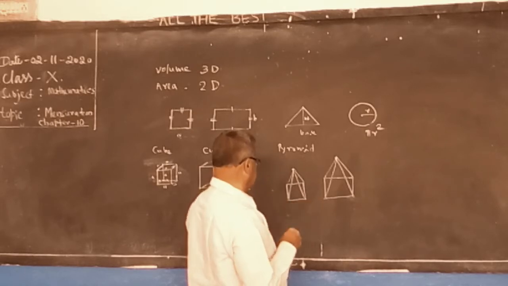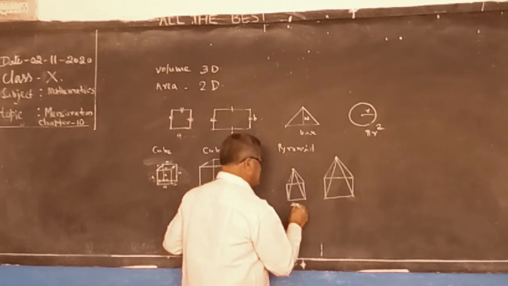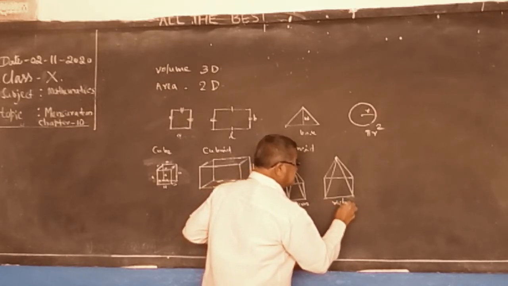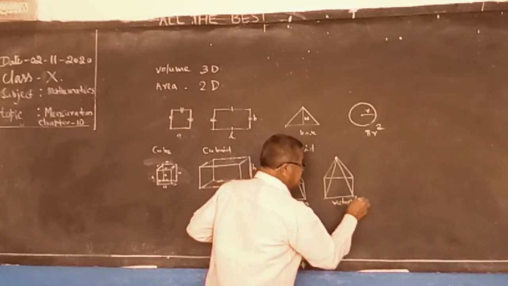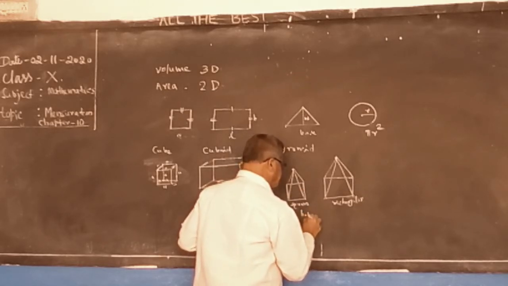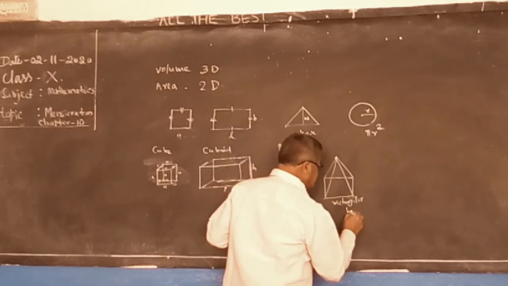These two: this is a square base, rectangular base, square base, rectangular base.